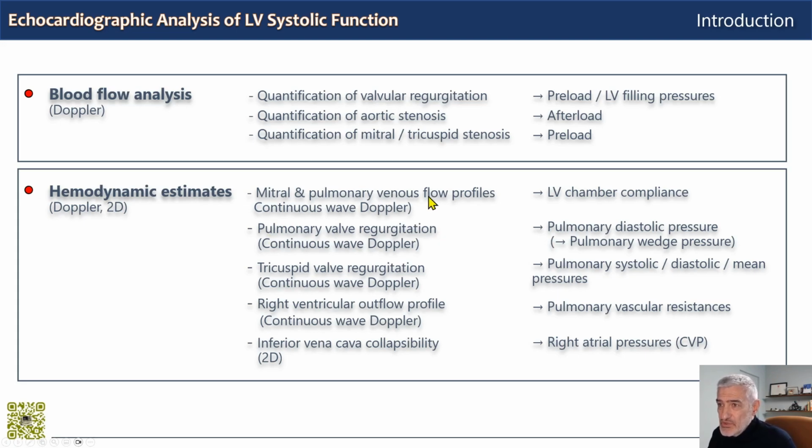Mitral and pulmonary venous flow profiles give you chamber compliance. Pulmonary valve regurgitation gives you pulmonary diastolic pressure and thus wedge pressure. Tricuspid valve regurgitation lets you access pulmonary pressures. The right ventricular outflow profile can give you a hint on pulmonary vascular resistances, and the inferior vena cava collapsibility on right atrial pressures. All this will be discussed in the video on this channel on left ventricular diastolic function.